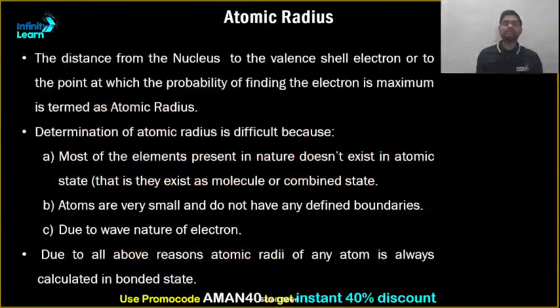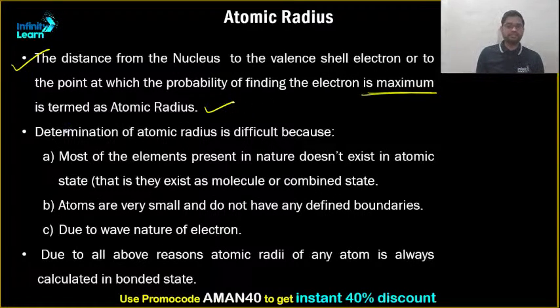Perfect. Let's proceed further. Now, talking about atomic radius. Now, what is atomic radius? It is a distance between the center of the nucleus to the valence shell electron, or to the probability of finding the electron, that is psi square. So that's what I've written over here: the distance between the nucleus to the valence shell electron, or to the point at which the probability of finding the electron is maximum, is known as what? Atomic radius.